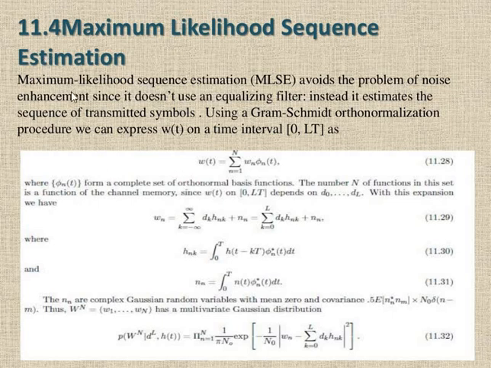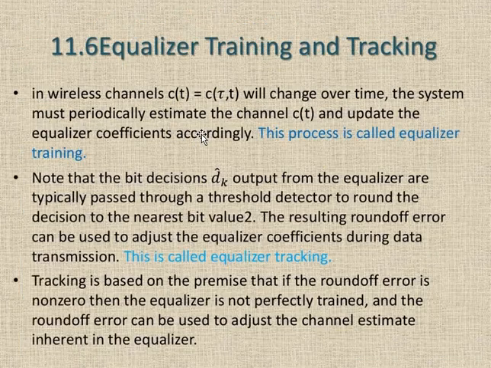Maximum likelihood sequence estimation avoids the problem of noise enhancement since it does not use an equalizing filter. Instead, it estimates the sequence of transmitted symbols using a Gram-Schmidt orthonormalization procedure.